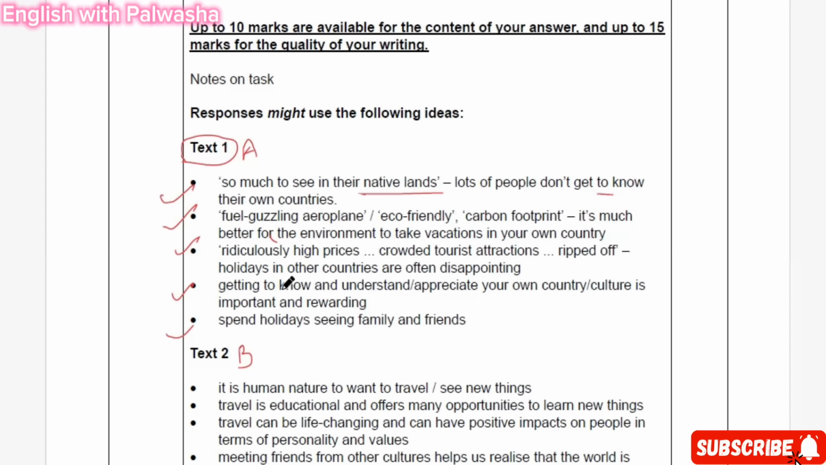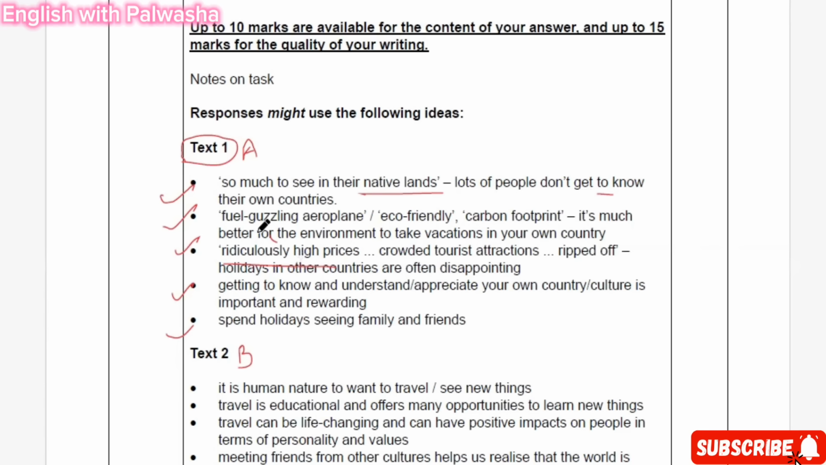Right. And then the third point is going to be ridiculously high prices, crowded tourist attractions, ripped off. Holidays in other countries are often disappointing. So these are the points which the examiner has extracted for us. This is the way you are going to go with it. And it's very easy. You have to take out the important things, you have to use high class vocabulary, but also extract the important things.